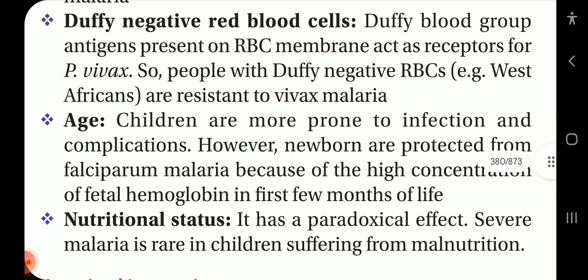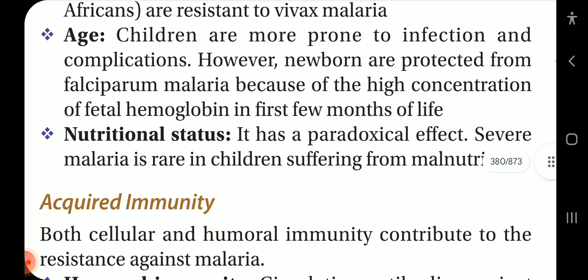Duffy negative red blood cells. Duffy blood group antigens present on the RBC membrane act as receptors for Plasmodium vivax. So people with Duffy negative RBCs, for example West Africans, are resistant to vivax malaria. Age. Children are more prone to infection and complications.